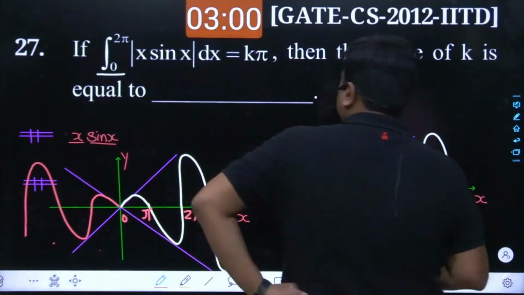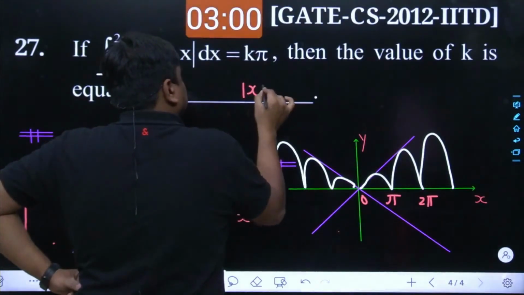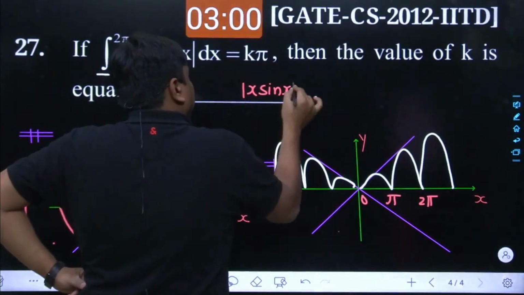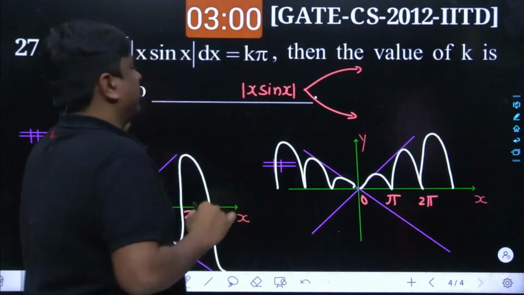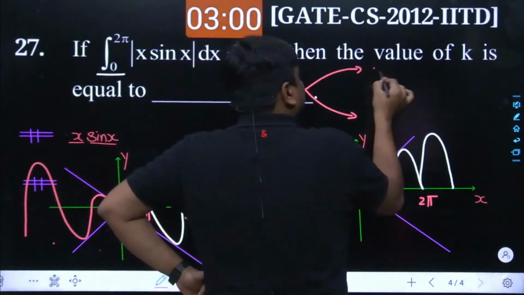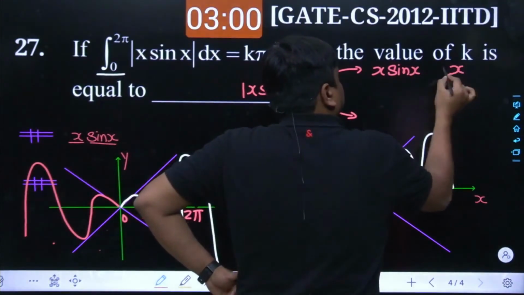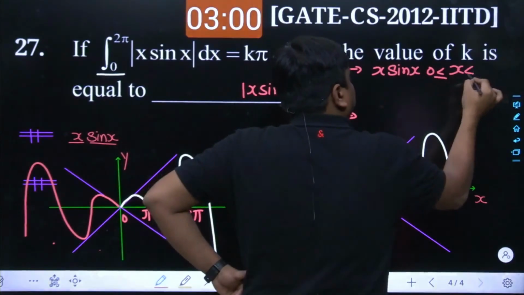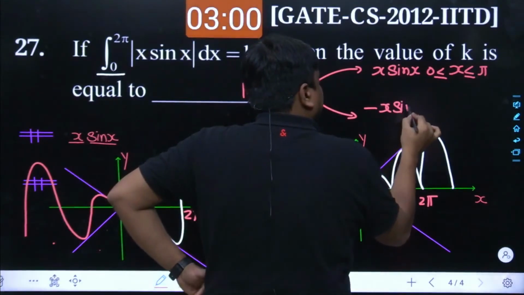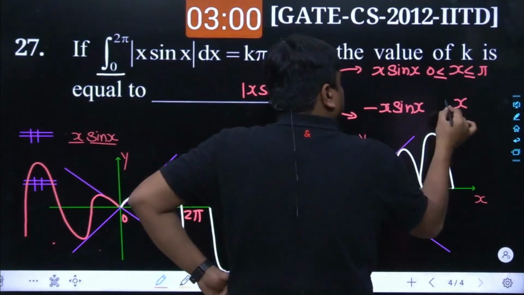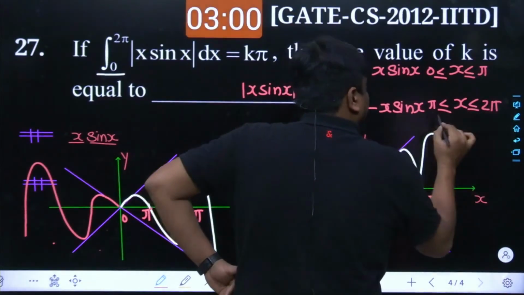Or I should say, the magnitude of x sin x in my area of concern, which is from 0 to 2 pi, would be written as x sin x from x being 0 to pi, and then minus x sin x when x goes from pi to 2 pi. And as it is a continuous function, I can take an equal sign as well.